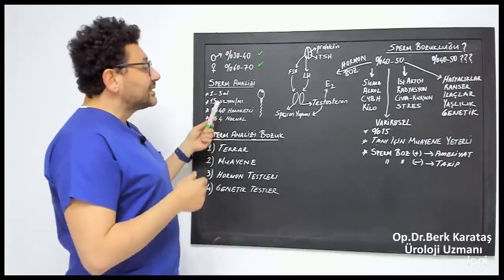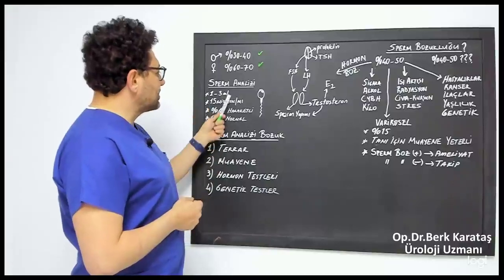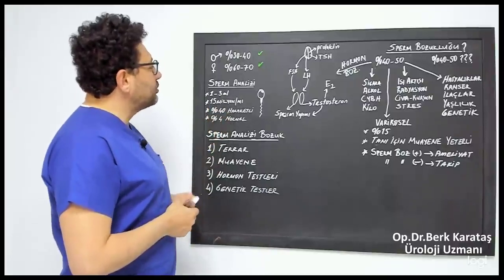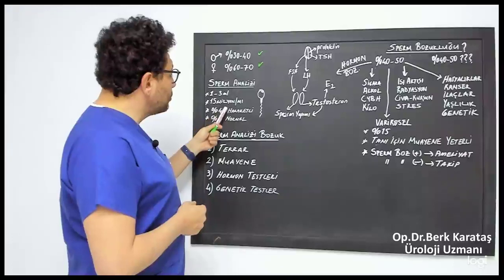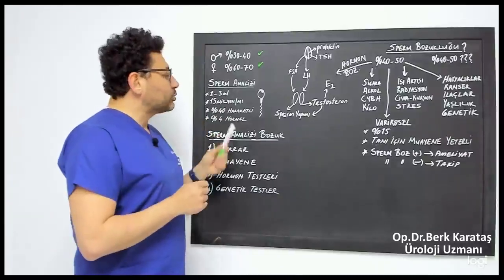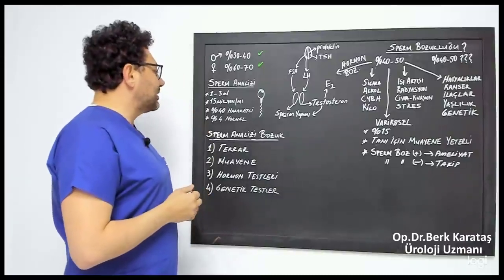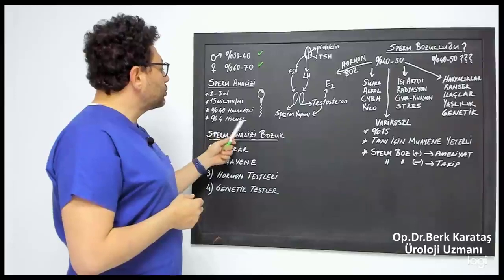Here, for example, the amount of liquid coming out should be 1 to 3 milliliters. There should be 15 million or more sperm in each milliliter. In 40% of these, the sperm must be motile. In other words, an average of 32% of them should be fast and moving forward. 4% should be morphologically normal.